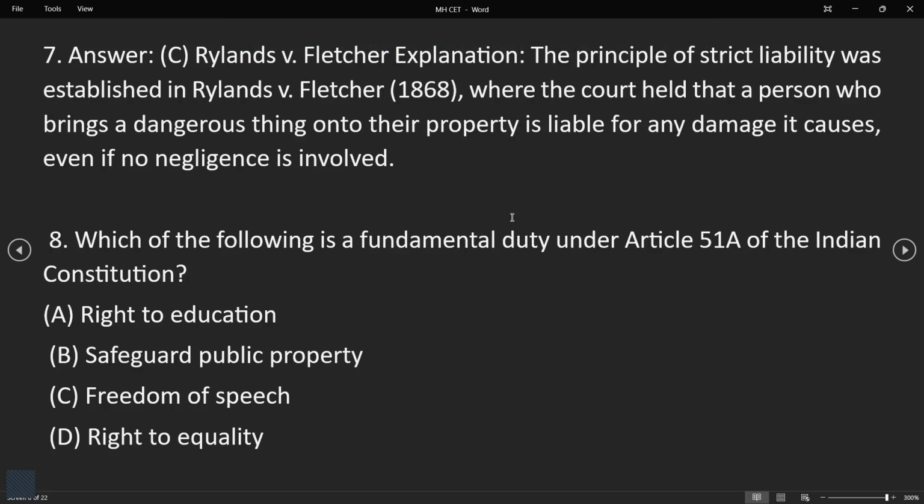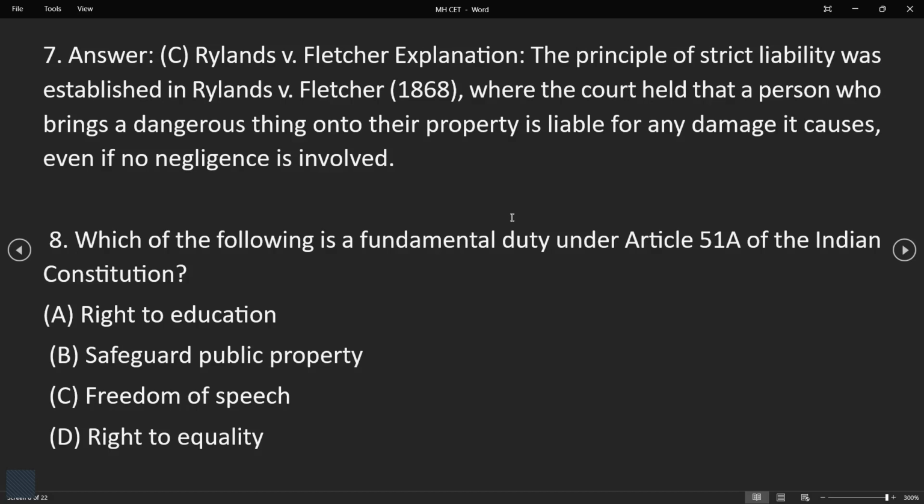So the principle of strict liability was established in the Rylands versus Fletcher 1868 case, where the court held that when a person brings a dangerous thing into their property, they are liable for any damages it causes, even if no negligence is involved. Okay, so what happens is if a person brings any harmful things, like metal rods or anything, and it causes problems to the neighbors, then it is the person's or the owner's responsibility to handle those damages. Okay, so this is what happens here.